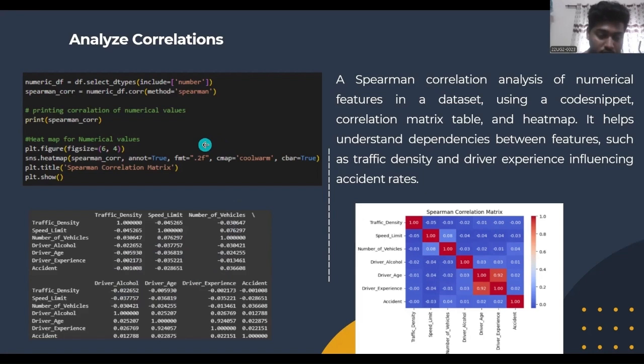Finally, using Spearman correlation, we calculate the correlation between all the numerical variables. Here you can see the correlation values, and we also plot a heat map to show the correlation clearly. And next, Netulya will explain the model selection phase.